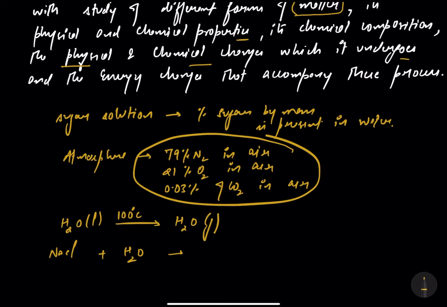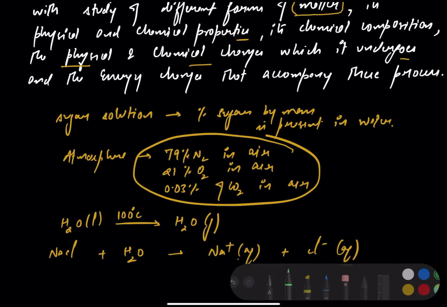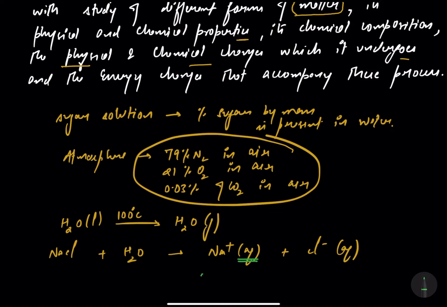It's going to form Na+ aqueous plus Cl- aqueous. Here this aqueous stands for that water has interacted with Na+ ions and Cl- ions.